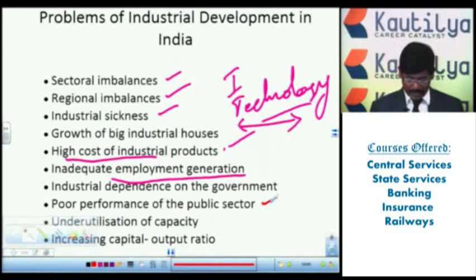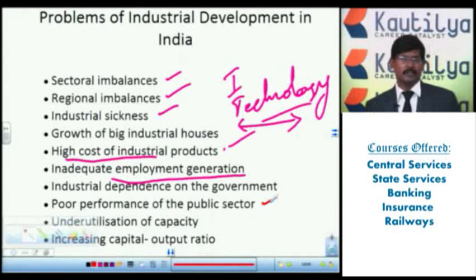Next one, industrial dependence on the government. Whenever industries are developed, even private sector and public sector, all the industries depend on the government. If they depend on the government, the government has to provide the subsidy schemes, loan facilities, market facilities, storage facilities, communication, transportation, and everything depends on the government. Again, this is also a problem.